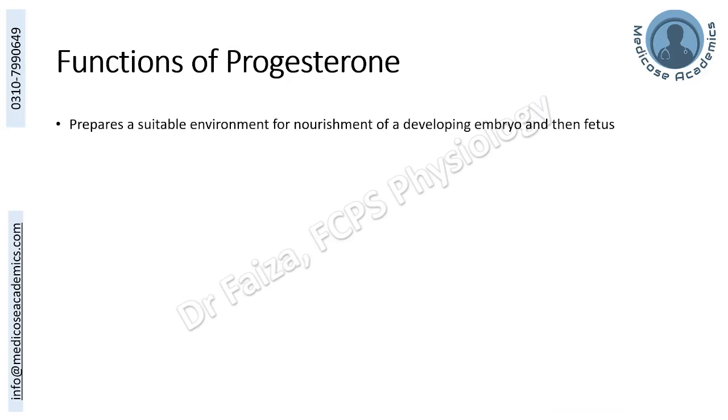Functions of progesterone include providing a suitable environment for nourishment of embryo and the fetus. Estrogen is increasing the progesterone receptors so that progesterone can come and provide nutrition and suitable environment not only to the embryo but also to the fetus.